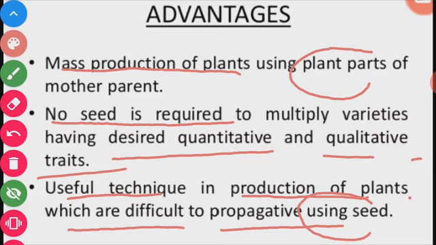This can be done using a small tissue of the plant. Tissue means a group of cells.